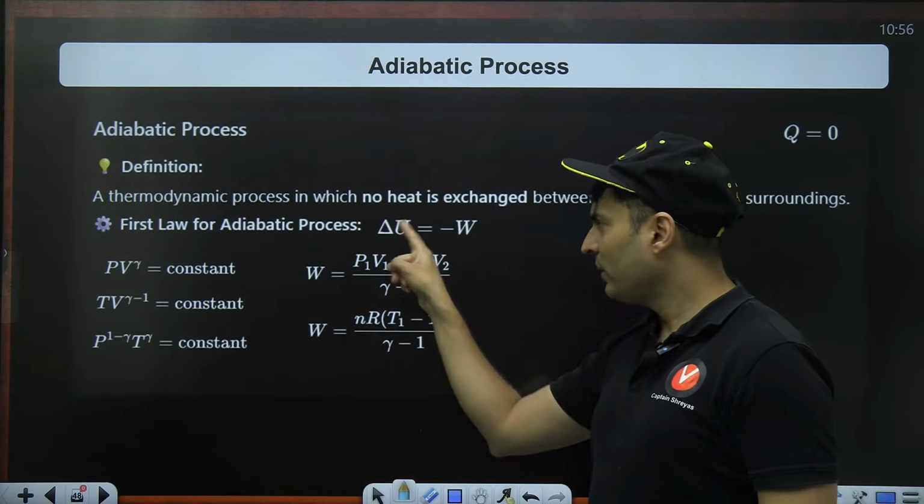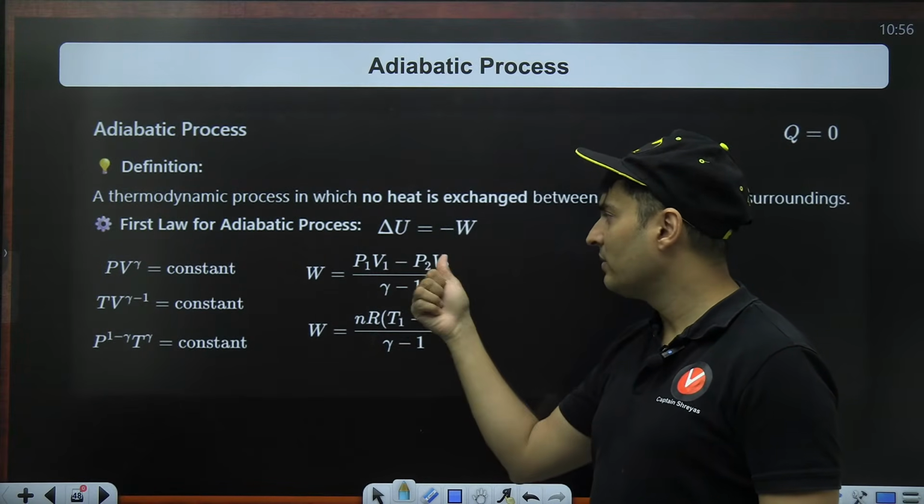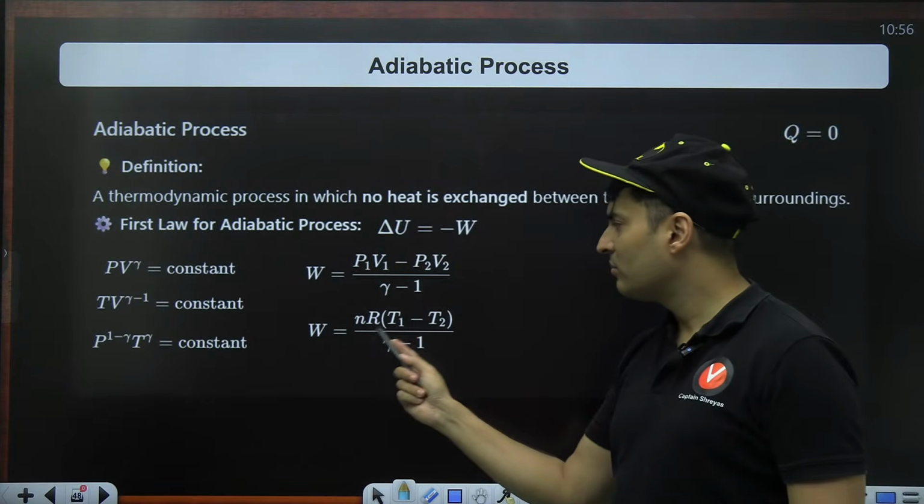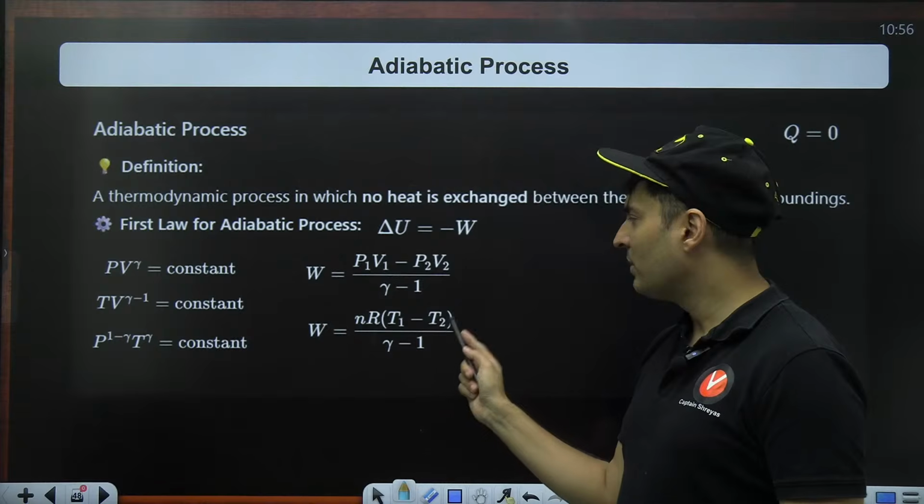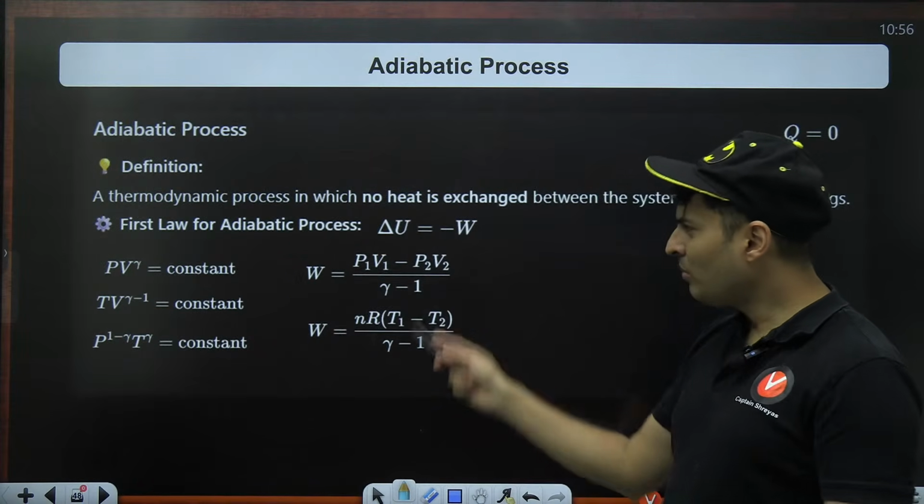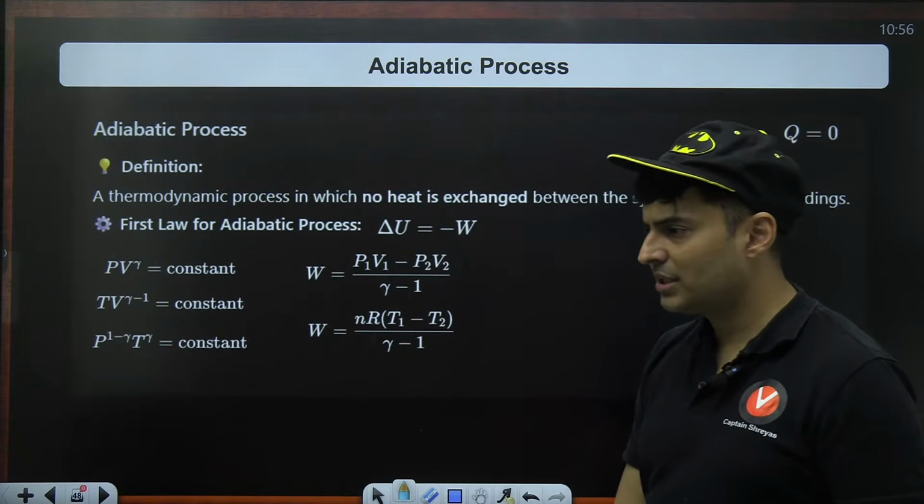So whatever delta U is there, the negative of that is the work done. The easy formula is P1 V1 minus P2 V2 divided by gamma minus 1, and you can also use nR (T1 minus T2) by gamma minus 1. Both these formulas are one and the same thing. Any of these you can use.